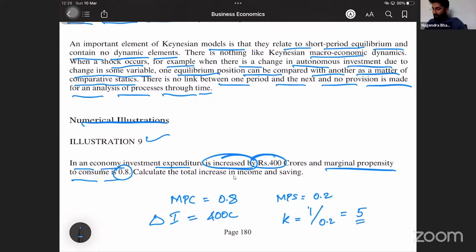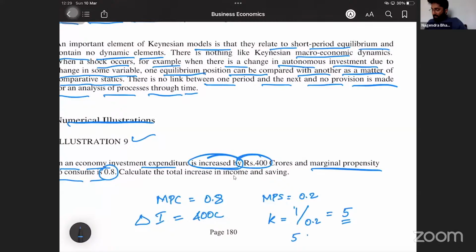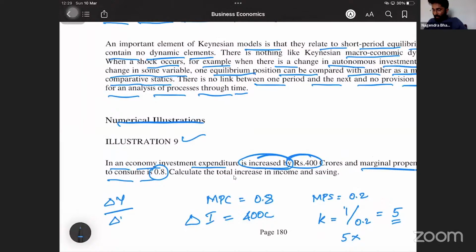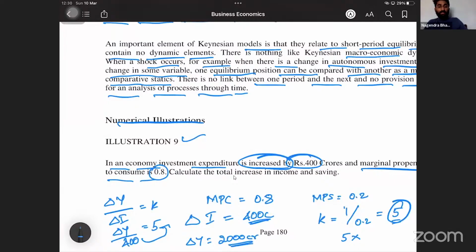Delta Y divided by delta I is equal to K. We already have K equal to 5, so 5 is equal to delta Y divided by delta I, which is 400 crores. Now simply multiply this with 400. Delta Y is equal to 2000 crores. So this is the change in income.